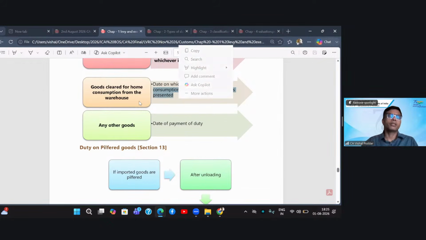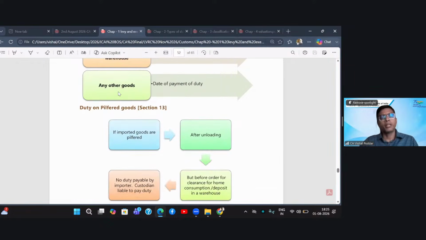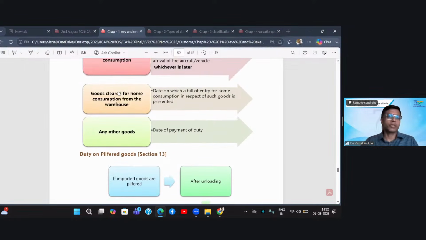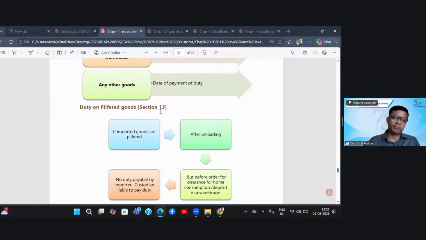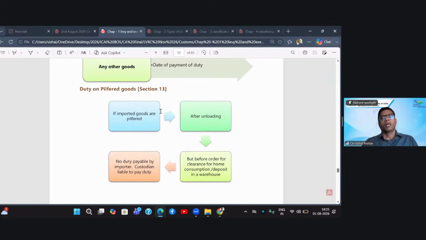That is the relevant date. And then last comes any other goods which are not falling over here, like for example, goods which are auctioned, etc. The relevant date is the date on which the duty is actually paid. Now, again, some more special situations. Duty on pilfered goods.